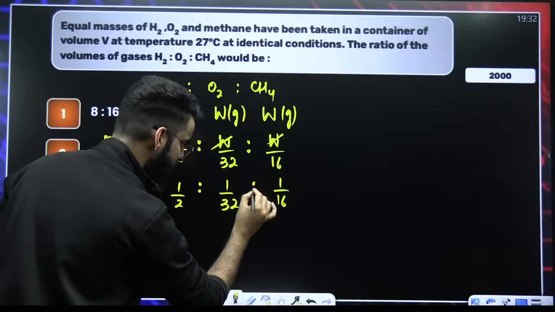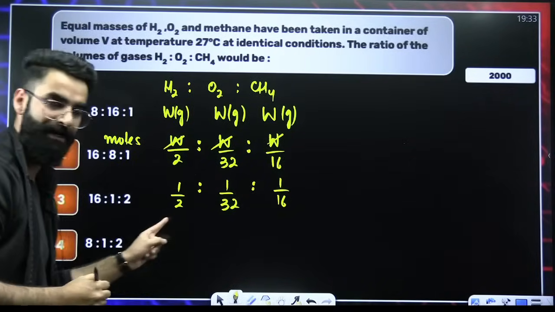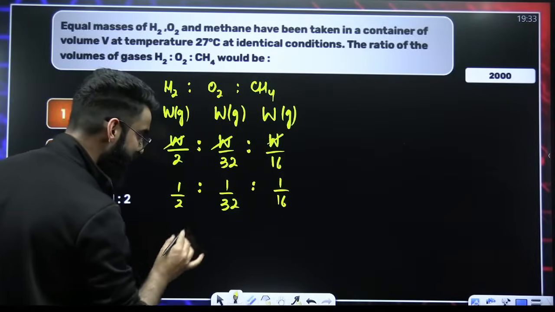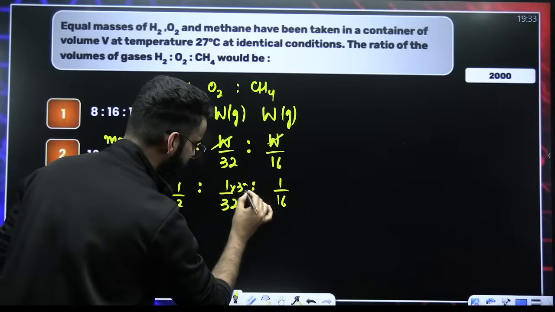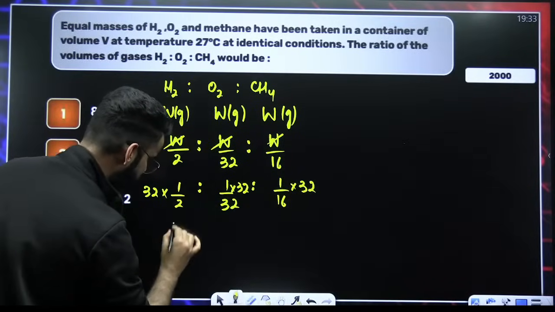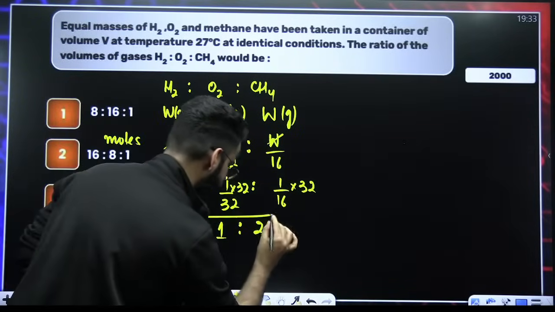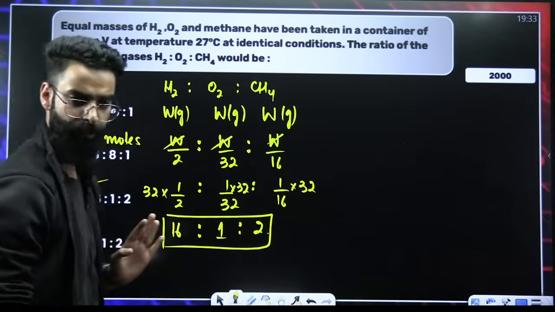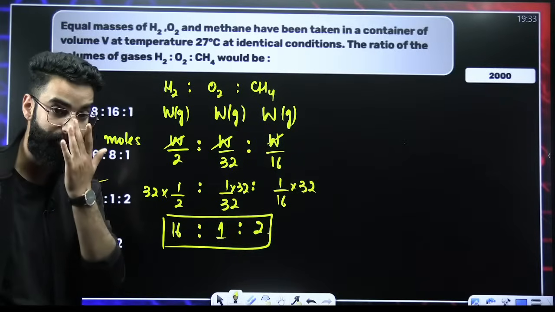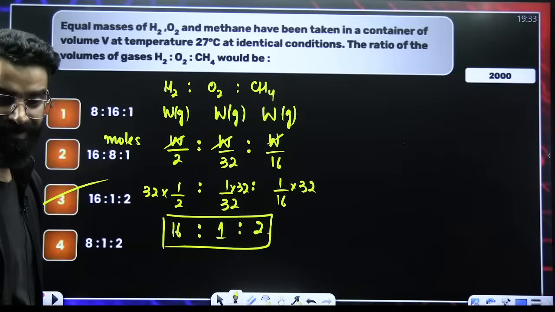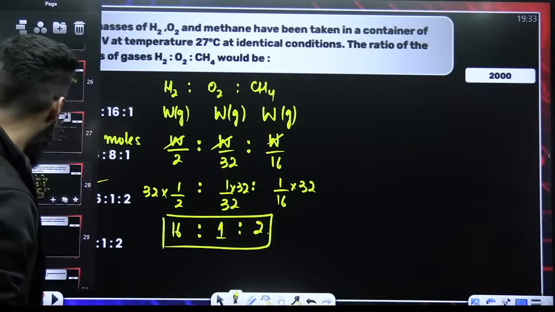Now, my dear students, if you take the LCM of the denominators, the LCM comes out to be 32. I'm multiplying every term with that LCM. So the value here comes out to be 16, here 1, and here 2. So 16 : 1 : 2 is going to be the final answer of this question. Whatever is the ratio of the moles, the same is going to be the ratio of their volumes. Perfect, people? Done and dusted?